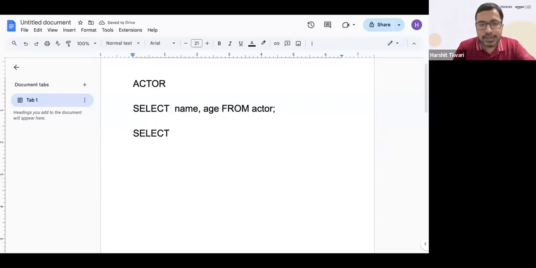Now, the thing is, if I say select star, what is the meaning of the select star? Can anyone tell me in the live chat, what is the meaning of select star? If I say select star from actor, what is the meaning of this? Select star.